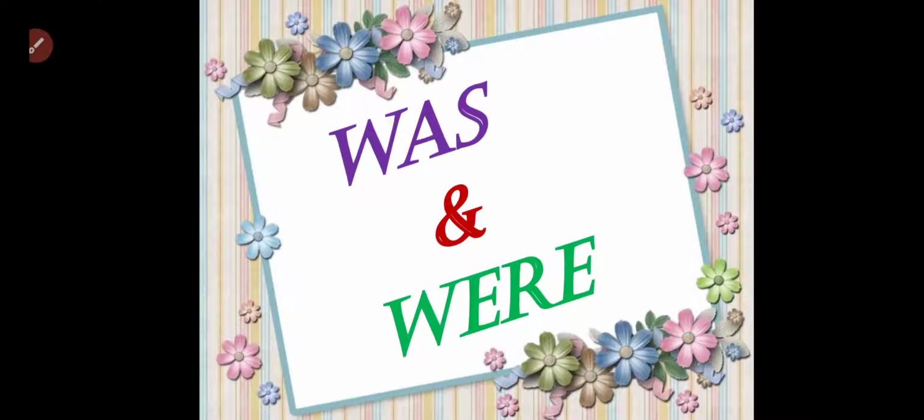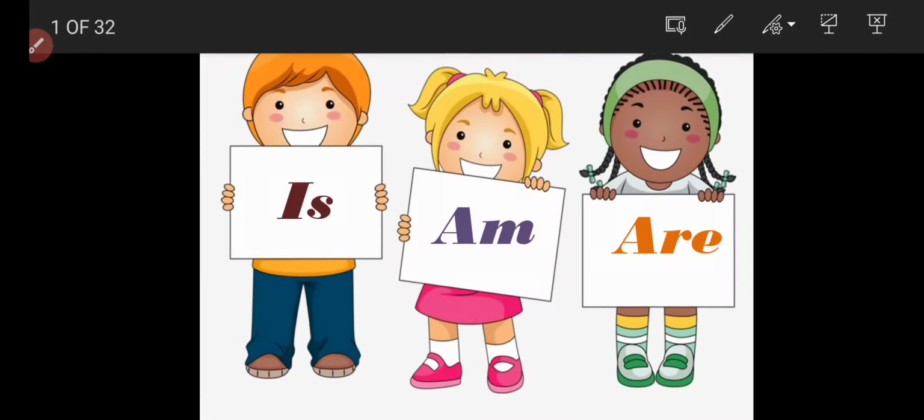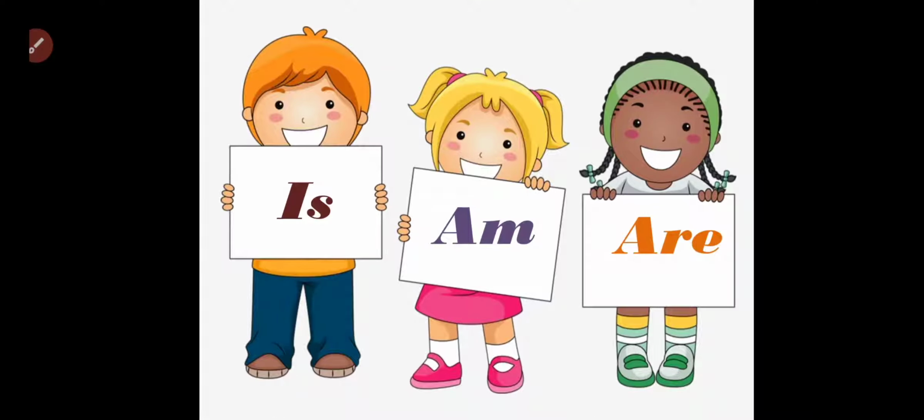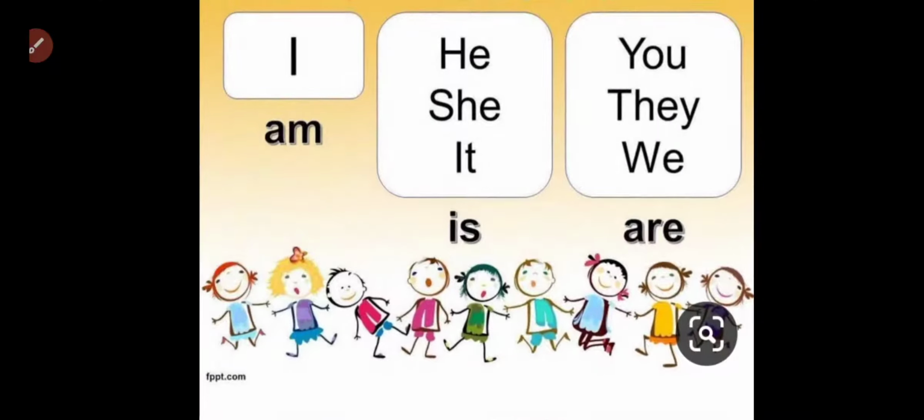Before going forward, let's recall is, am, are. Where do we use is, am, are? Yes, we use am with I, and we use is with he, she, it. Whenever you have he, she, it as a subject, a singular subject, you will use is. And whenever you have you, they, we or a plural subject, you will use are.